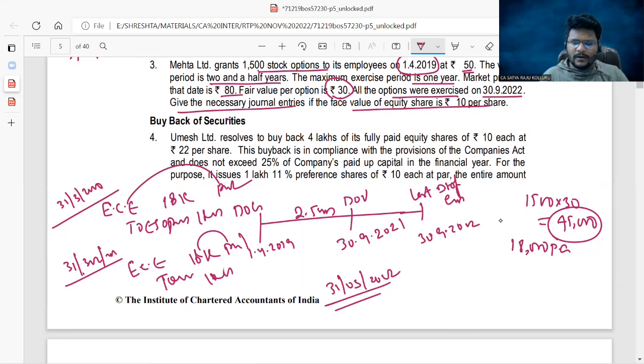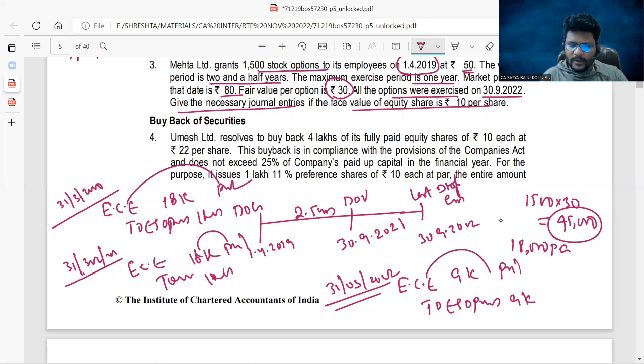In between, date of vesting is over actually. But as on the last date of the financial year, I'm passing the entry, employee compensation expense to ESOP outstanding. Now you need to pass only for 6 months. For 1 year, 18,000, then for 6 months, which is 9,000. This also you need to transfer to P&L.